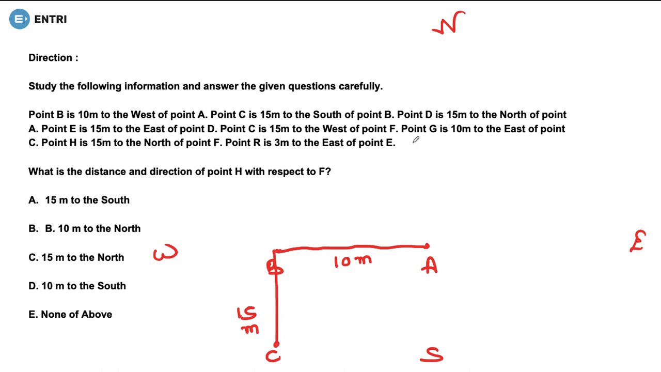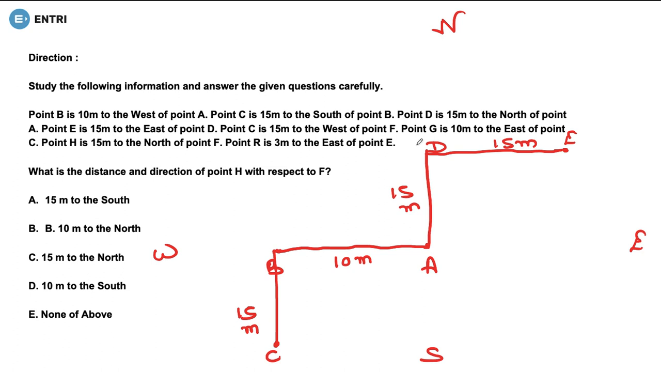Now what they are saying, point D is 15 meter to the north of point A. 15 meter to the north, so this is the north direction and 15 meter is here. So this is our 15 meter, and which point is it? It is our point D. Fine. Now what they are saying? They are saying that point E is 15 meter east of point D. In the east of point D, so we can make 15 meter again here. So it's 15 meter and it's point E.